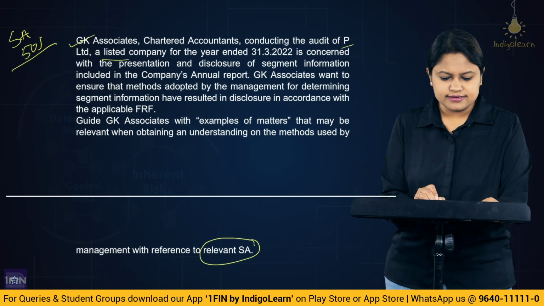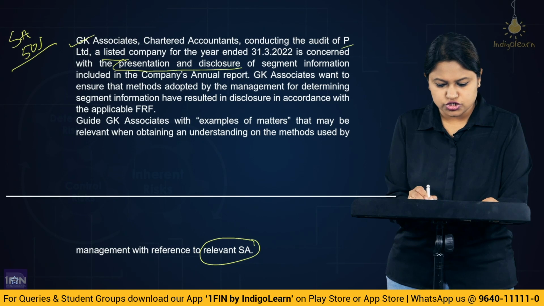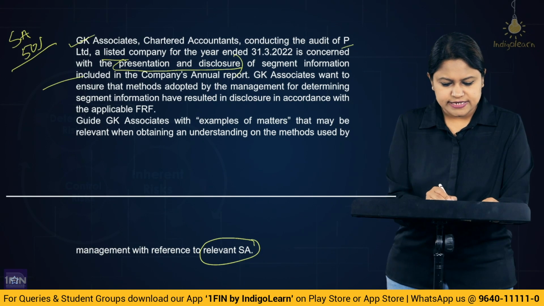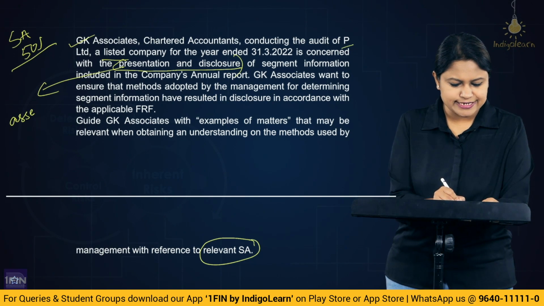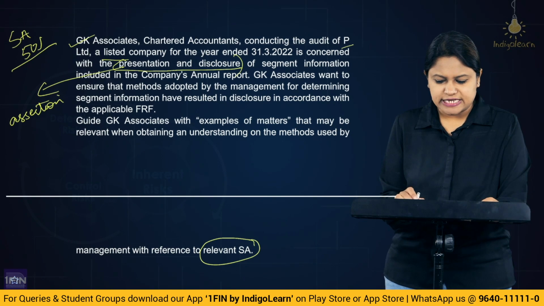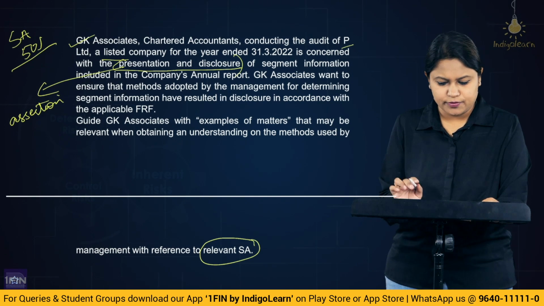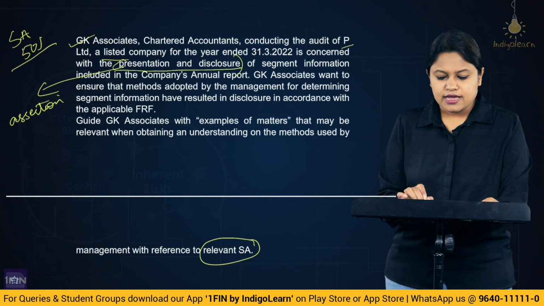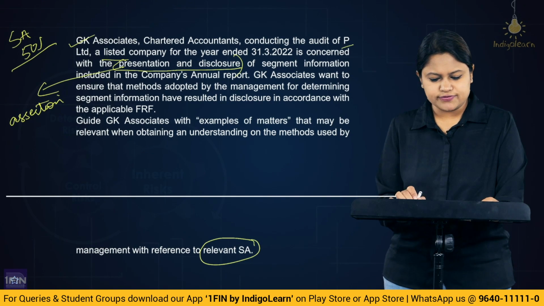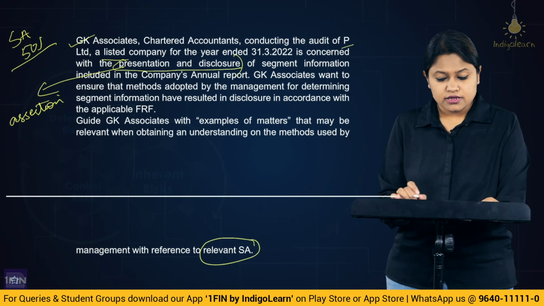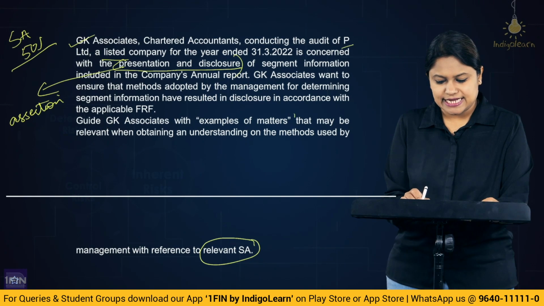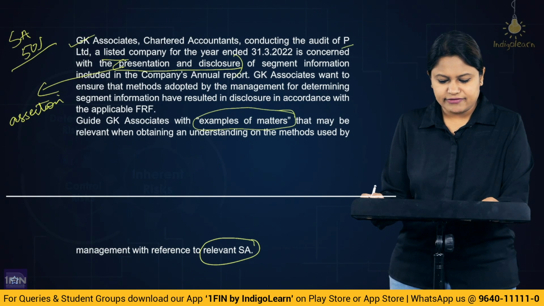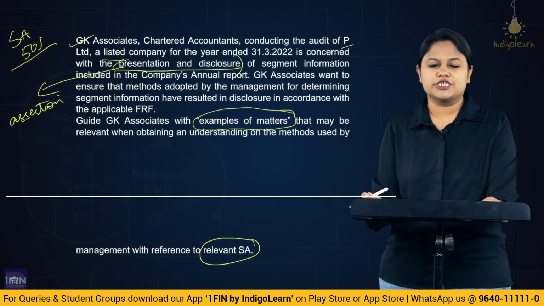Now, while conducting the audit, this particular firm of chartered accountants is concerned with the presentation and disclosure of the segment information. So, presentation and disclosure is what? The assertion that they are going to validate. The assertion of segment information included in the company's annual report. So, what is happening is GK Associates wants to ensure the method adopted by the management for determining the segment information has resulted in disclosure in accordance with the applicable financial reporting framework. You have to guide GK Associates with the examples of matters that may be relevant while obtaining an understanding of the methods used by the management.